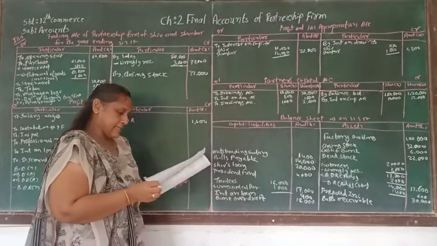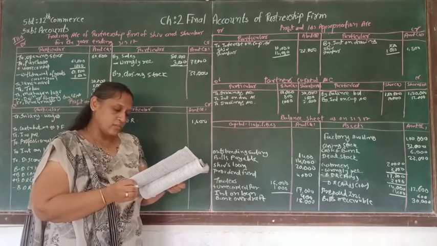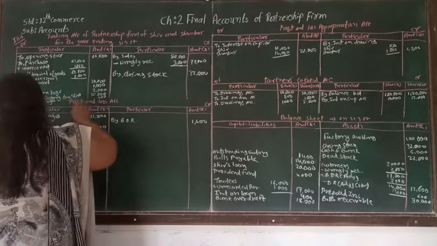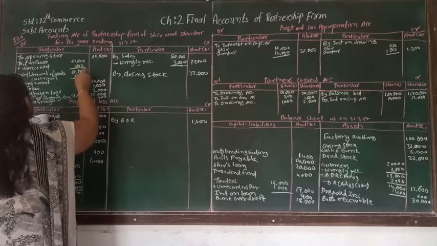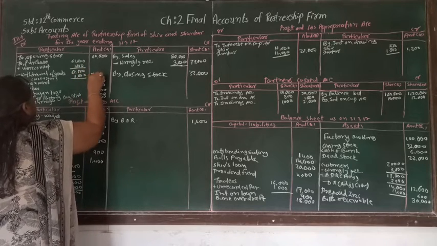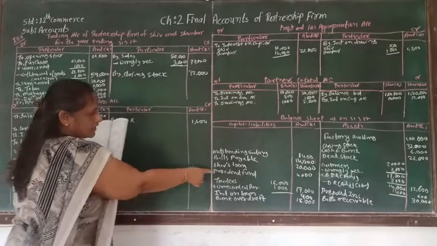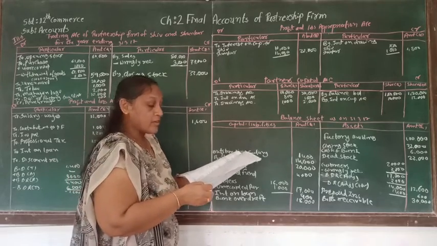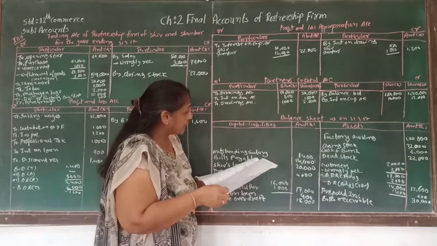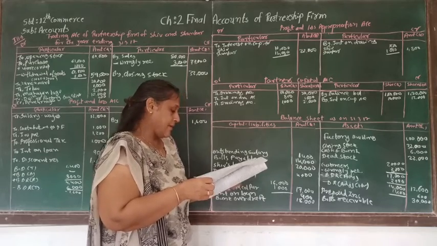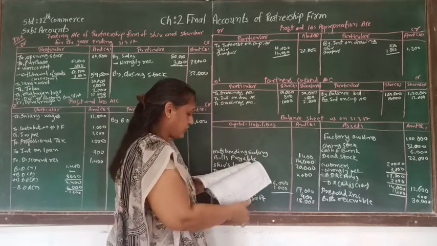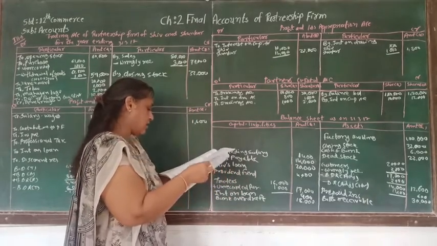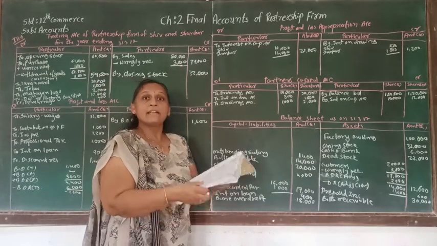Now the second adjustment is for the 1,000 invoice not recorded in the purchase book. That adjustment we have already made. Here 61,000 minus 1,000 is 60,000. So that adjustment is done, and the other effect of that is also given. Then adjustment number 3, interest payable and receivable on the capital and drawing, that we have also made. After that, bad debt on debtors, the effect of that is given. CU has withdrawn goods 1,000, and the effect of that is also given. So all the adjustments and accounts are finished.